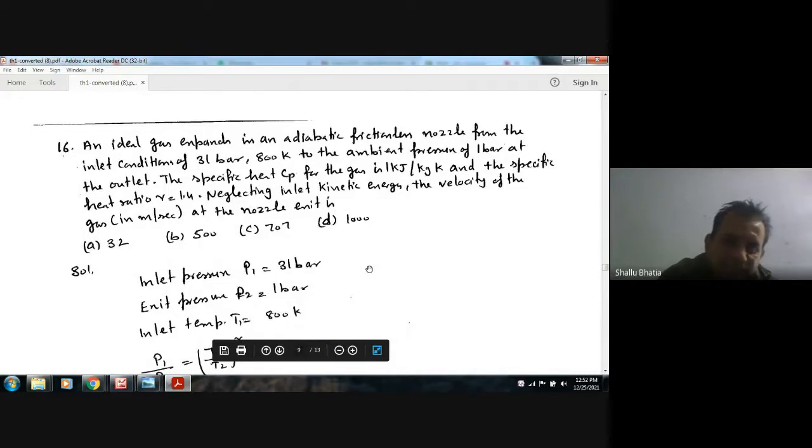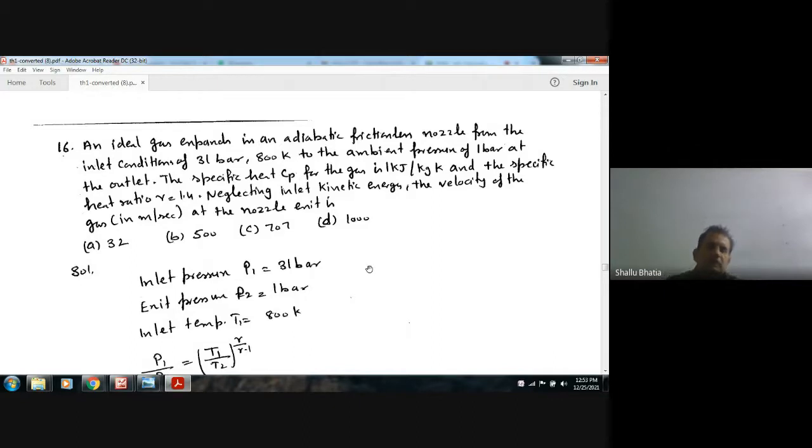An ideal gas expands in an adiabatic frictionless nozzle from inlet condition of 31 bar, 800 Kelvin to the ambient pressure of 1 bar at the outlet. The specific heat Cp of the gas is 1 kilojoule per kilogram per Kelvin and the specific heat ratio gamma is 1.4. The velocity of the gas in meters per second at the nozzle exit is: option A 32, option B 500, option C 707, option B.